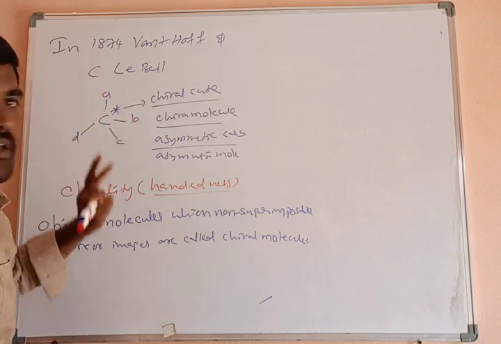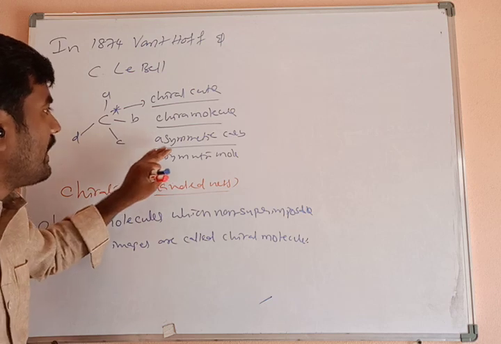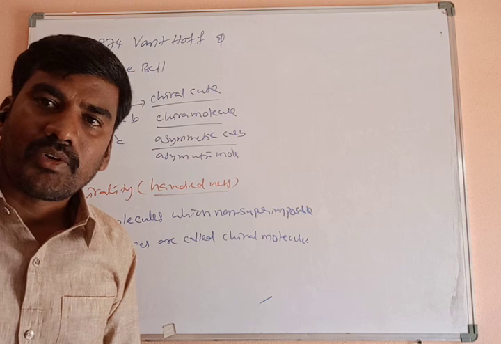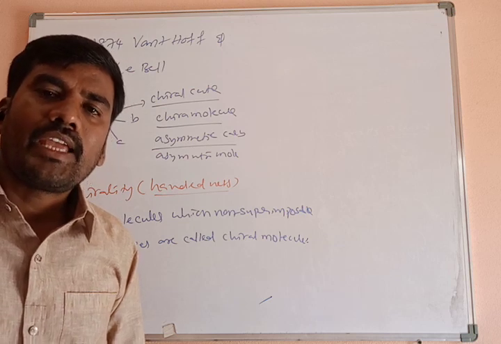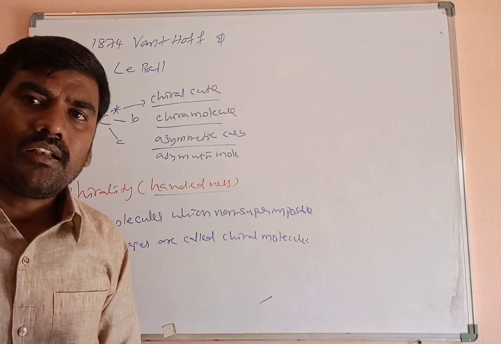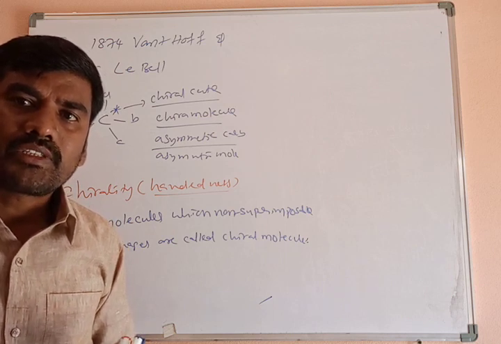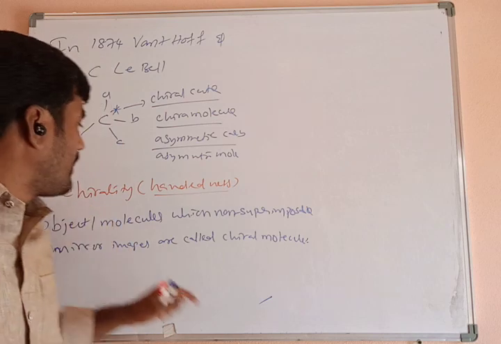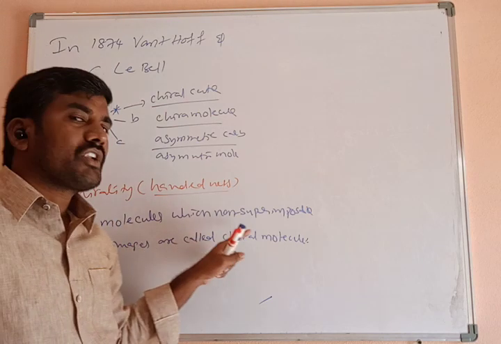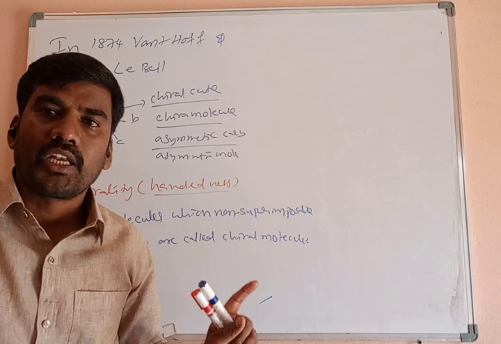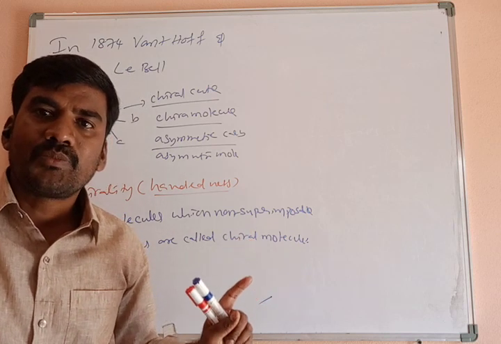Understand? Objects or molecules which are non-superimposable mirror images are called chiral molecules. The best or common example of a chiral molecule is the human hand. When the left hand is held in front of a mirror, the image looks like a right hand, and the left hand cannot be superimposed on its mirror image.